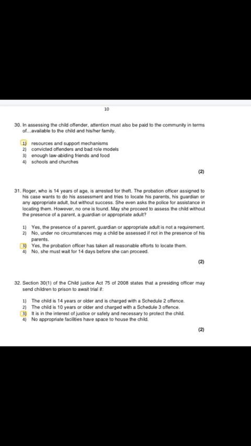Next question. Section 31 of the Child Justice Act 75 of 2008 states that a presiding officer may send children to prison to await trial if, the third option is correct, which says that if it is in the interest of justice or safety and necessary to protect the child. It's the correct answer. Following question.